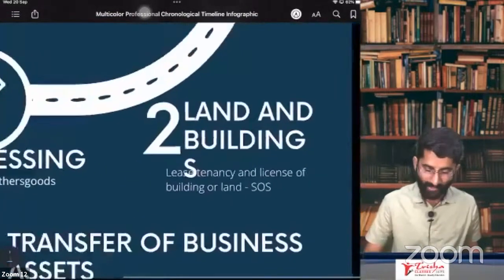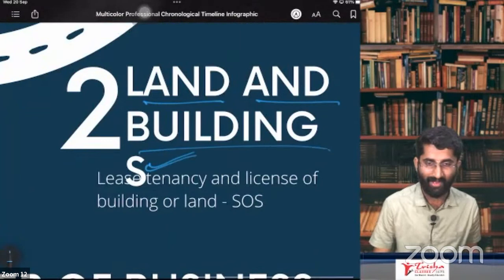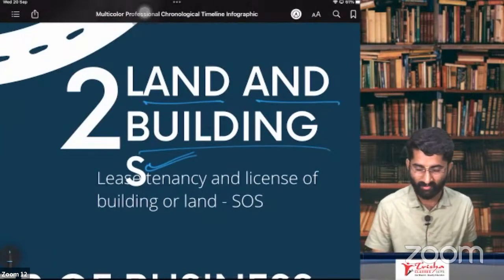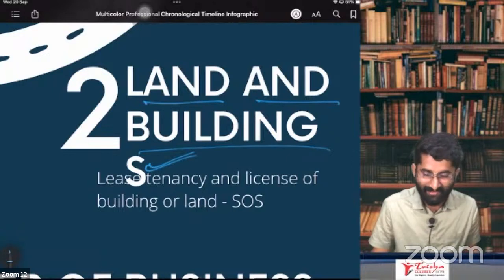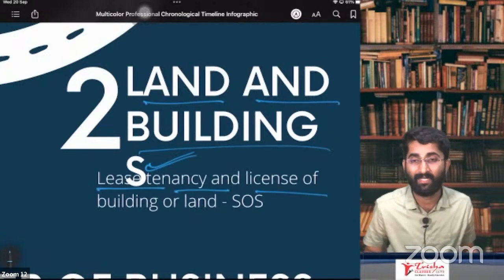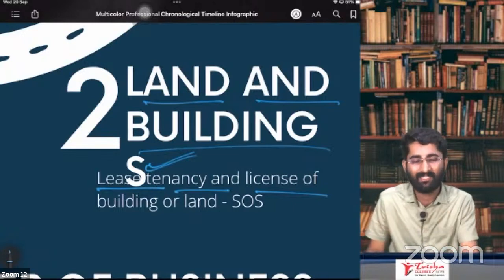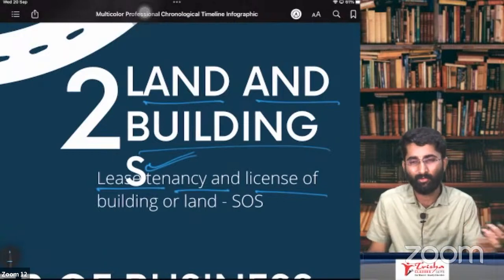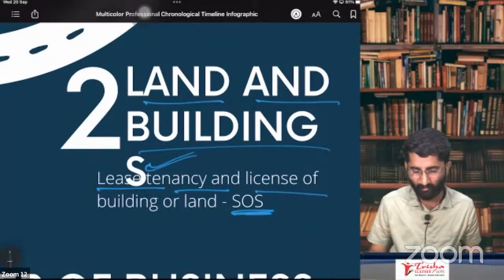Next one, paragraph number 2, in case of land and buildings. Yes, here it has come; there is a typo, a clerical error, please adjust. Land and buildings case. In case of land and building, lease, tenancy and license of land. See, I'm not selling the land, but just leasing. Tenancy is given, license is given for you to use. Then it is a matter of common sense. This is supply of service.